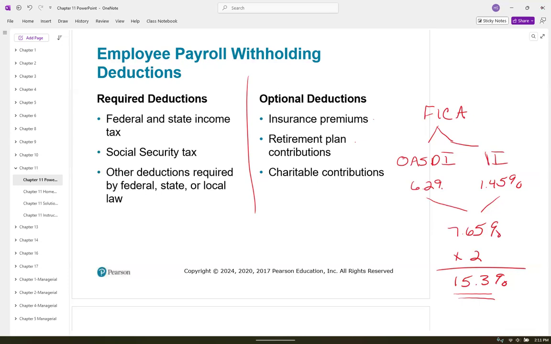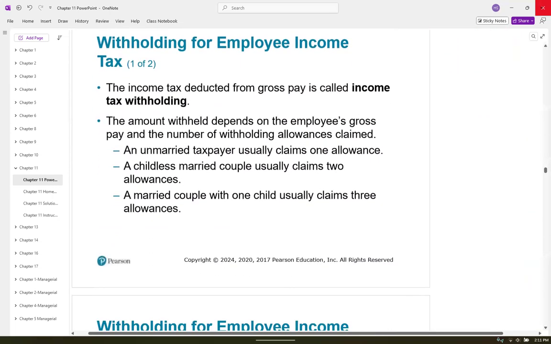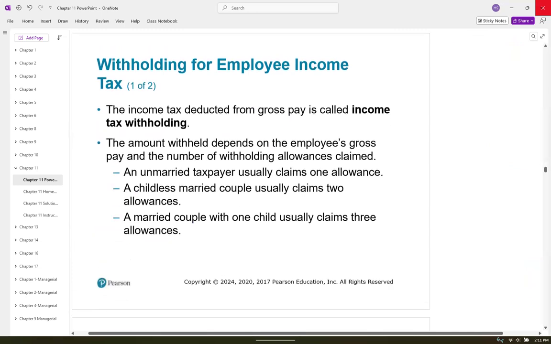Okay. Optional deductions would be insurance premiums, retirement contributions, and charitable contributions. If your employer is matching in your retirement plan and you're not contributing to get the maximum from your employer, you're missing out because you are going to get paid more money just to save. Okay. So try to max that out as much as you possibly can.